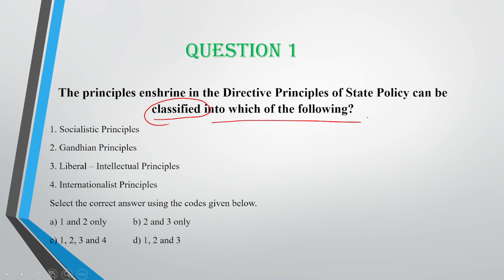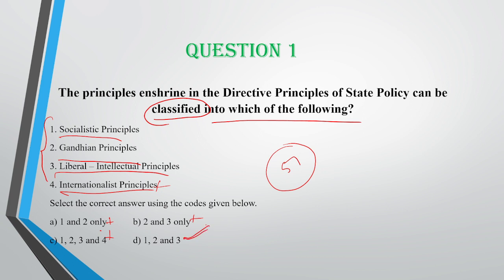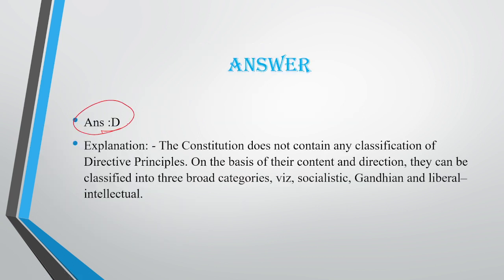Okay. So options are socialistic principles, Gandhian principles, liberal intellectual principles, and international principles. Four are there. So we know that DPSP are divided into three parts. Which are these three parts? Socialist, Gandhian, and liberal intellectual principles. So options 1 and 2 will be wrong, 2 and 3 will be wrong, 1, 2, 3, 4 will be wrong because there is no international kind of principles. Yes, Article 51 of DPSP talks about some international principles, but there is no separate classification for international principles. Okay, so D is the answer, 1, 2, and 3. So D is our answer.